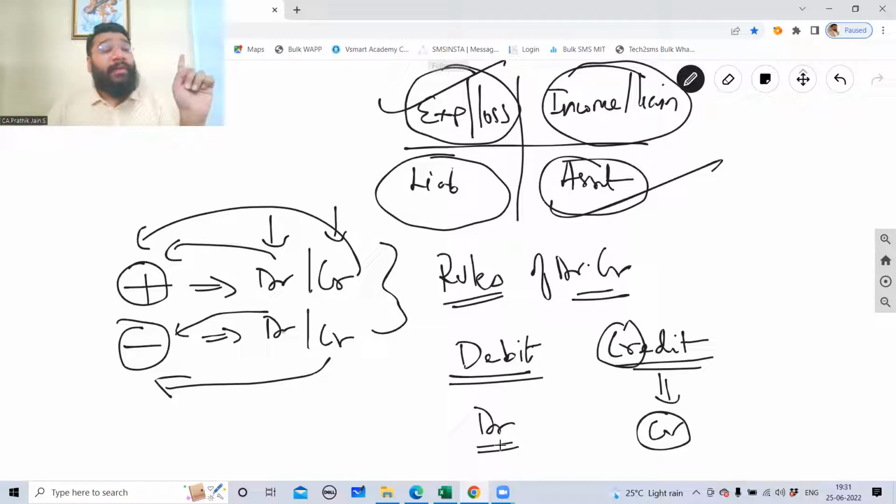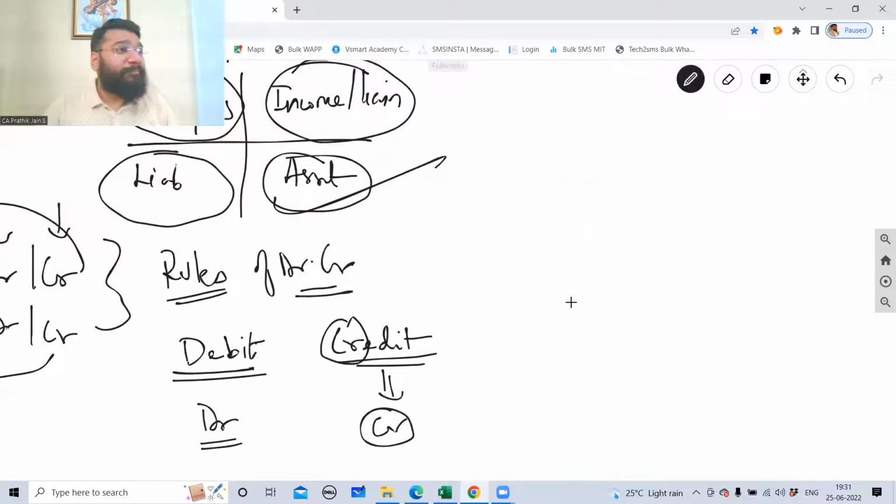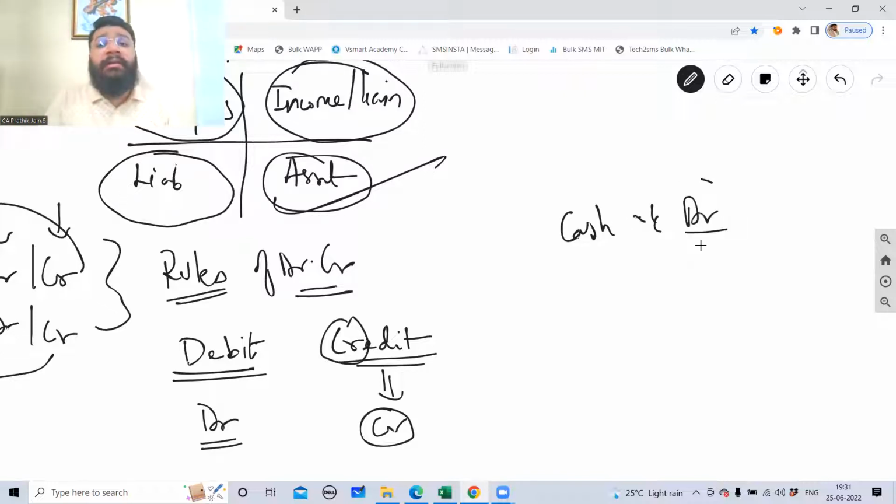Debtor and debit are both different. Now, one mistake all the teachers make. When they use this journal entry, they say that cash account debtor. It is always debit. Most of the teachers use that word. Cash account debtor. It is not debtor. It is cash account debit. Debtor is my customer from whom I have to receive money. So the initial letter D might be the same, but the meaning is absolutely different.